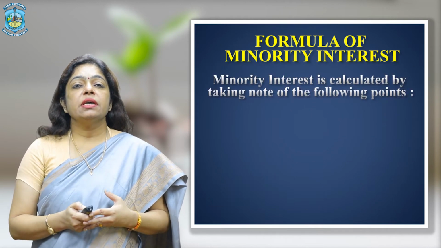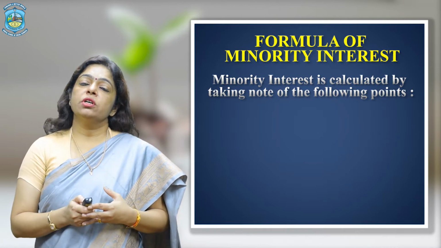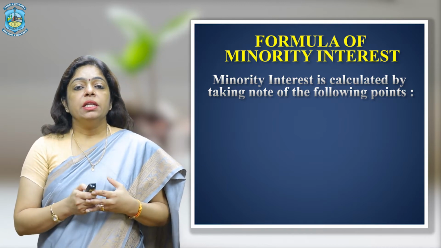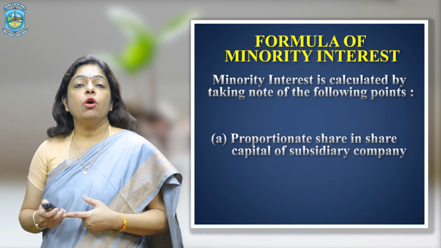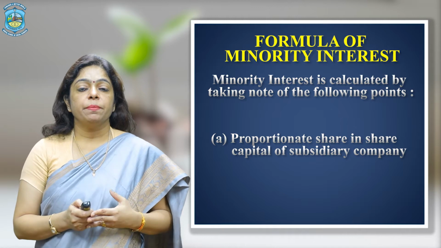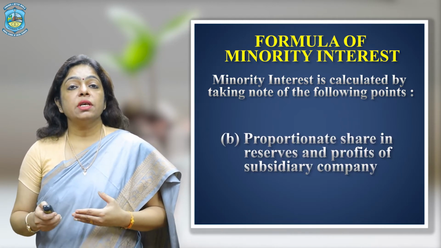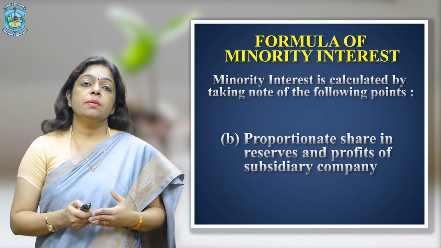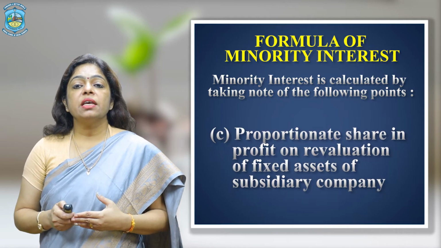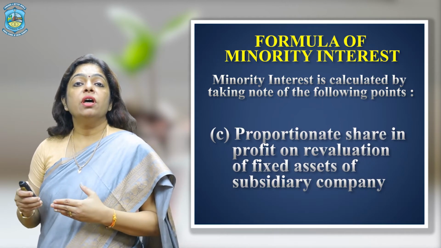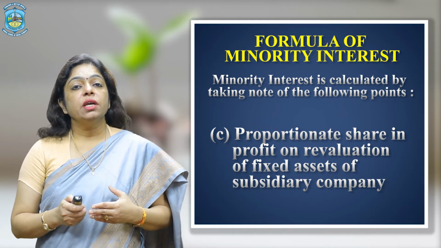Minority interest is calculated by taking following points into consideration. The proportionate shares in the share capital of the subsidiary company, proportionate share in the reserves and profits in the subsidiary company, proportionate shares in the profit on revaluation of fixed assets of the subsidiary company.